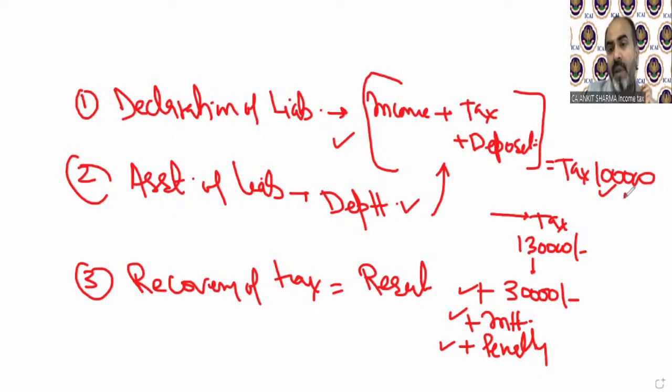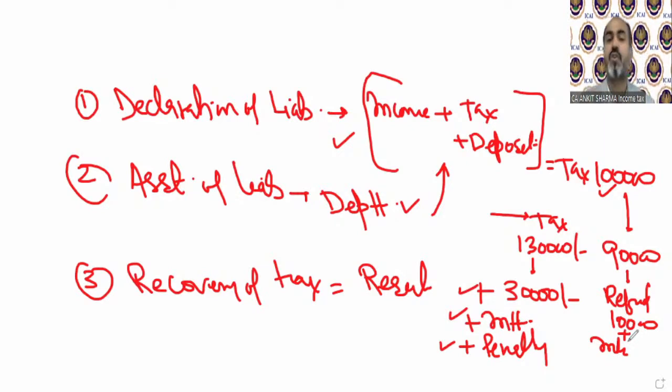It can also happen that the department says, no, your tax was not 1 lakh 30,000. You wrongly paid 1 lakh rupees. It was only 90,000. Then the government will refund your 10,000 plus interest also.